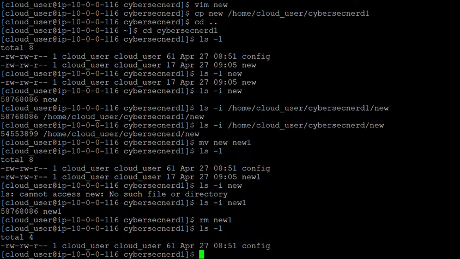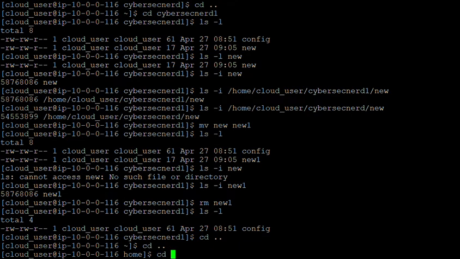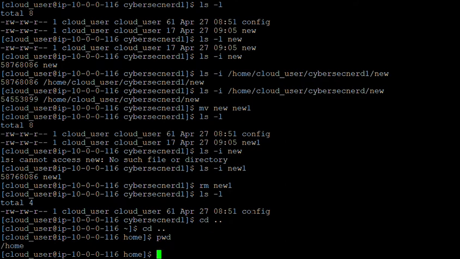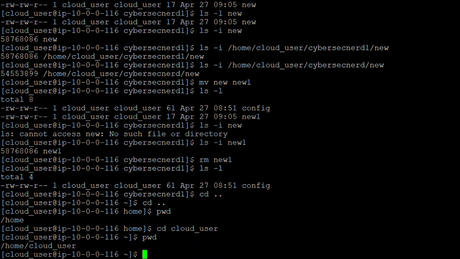So for example, let me navigate with cd .. and pwd just to check the home directory. Yeah, so I'm in the home directory as of now. So cd cloud user.